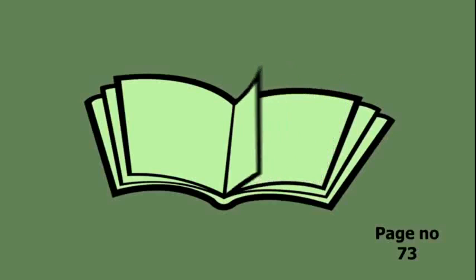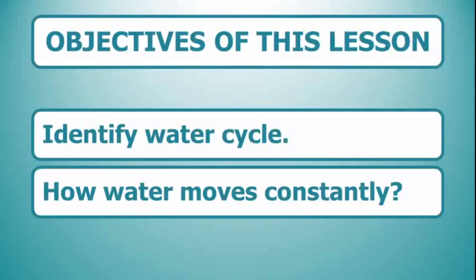Dear students, please open page number 73 of your geography books. Let's have a look at the objectives of this lesson. So after taking this lesson, you will be able to identify the water cycle and you'll know how water moves constantly from one phase to another.